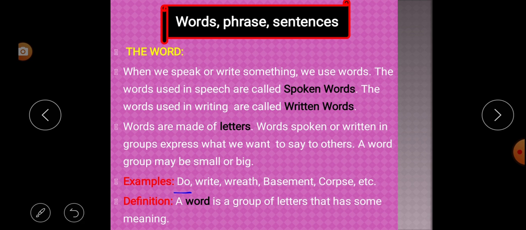Example, look here. Do. It is a small word. Next, write, read, basement, corpse, etc. Did you see these words? Some have 2 letters, some have 5 letters, some have 6 or more. So, as it is said, a word group may be small or big. So, what is the definition of a word? A word is a group of letters that has some meaning.